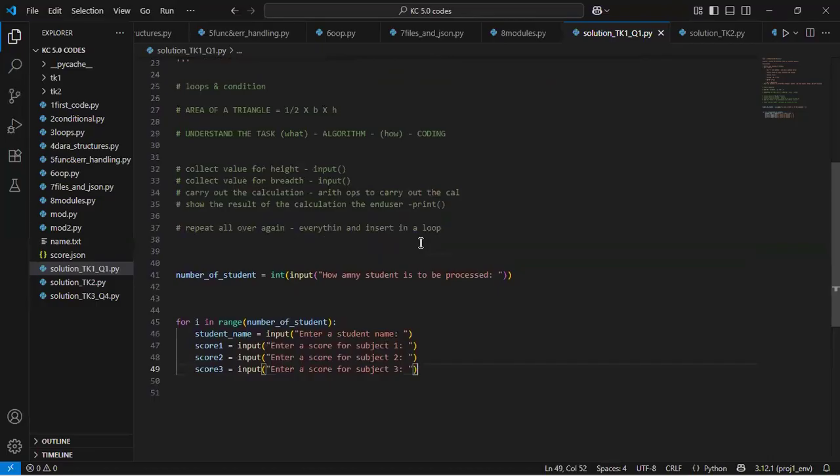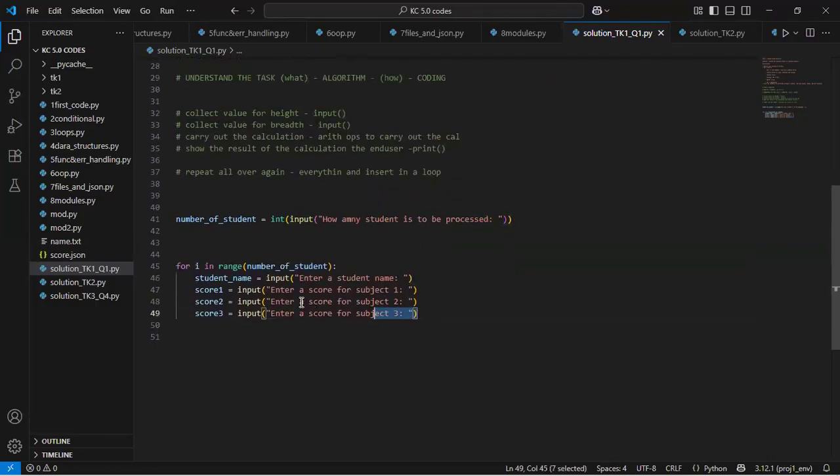So the next step is to calculate the average of this, because the average of these courses is what we will use to evaluate a student based on 3 categories. Either you failed, you passed, or you are excellent in nature. All right. So how do we do this? We simply say that average should be equal to.